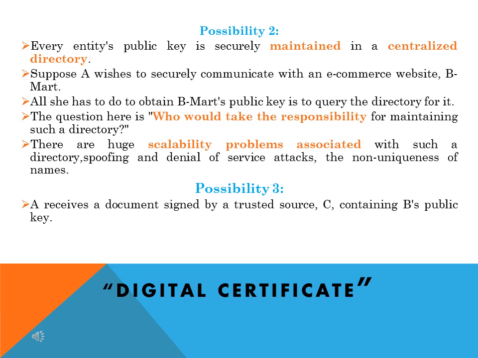So another possibility, the third possibility, is A receives a document signed by a trusted source C containing B's public key. Here the trusted source C is nothing but a certificate authority, which will give a digital certificate to B which contains the public key information. Now A can receive the document signed by a trusted source C containing B's public key.